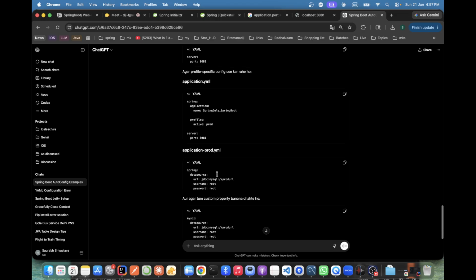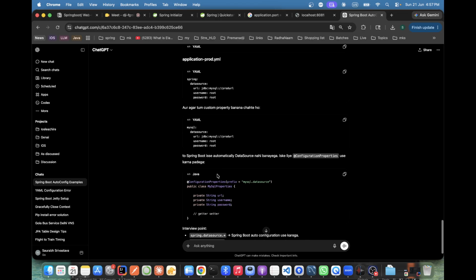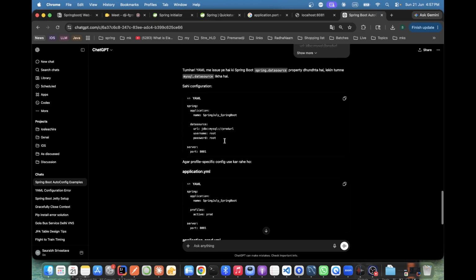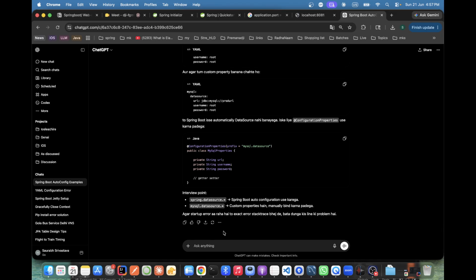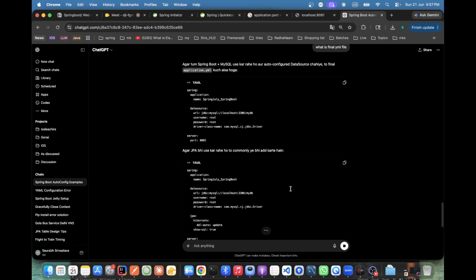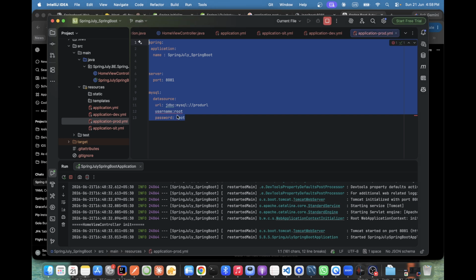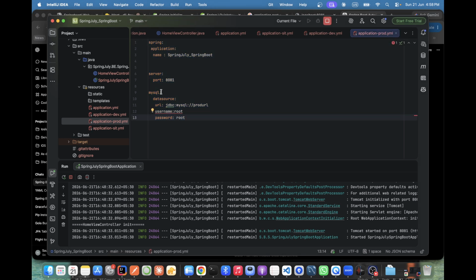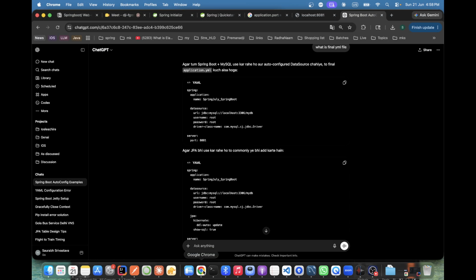Prod, okay, that is fine. So I do the same thing. We need datasource here, MySQL. But this does not matter, I can write anything.